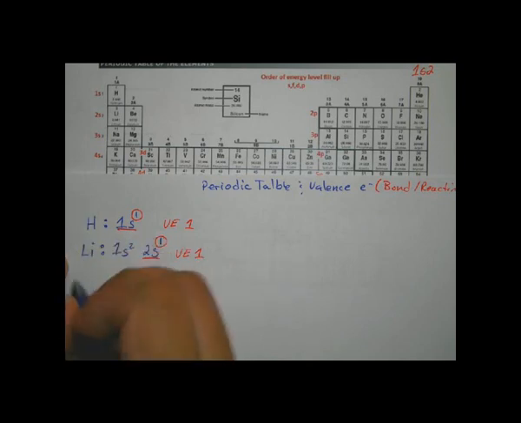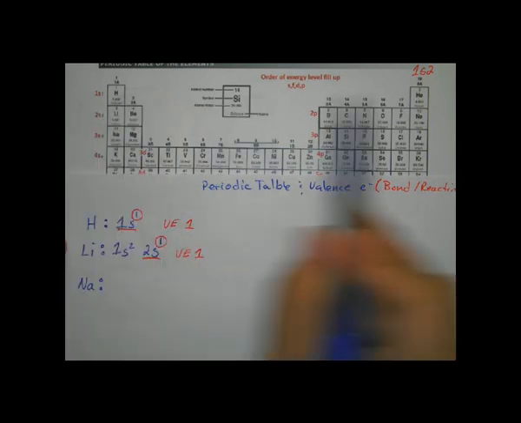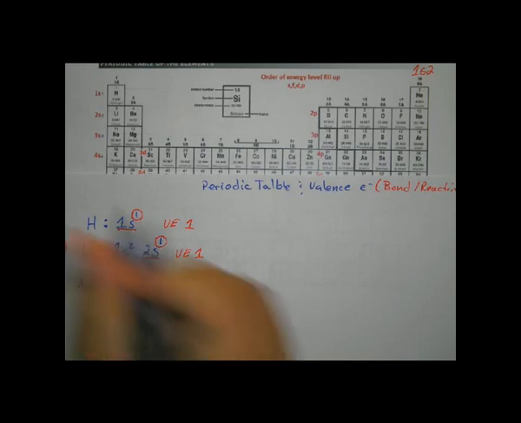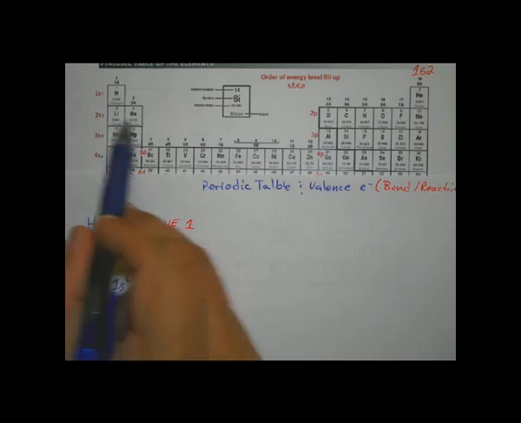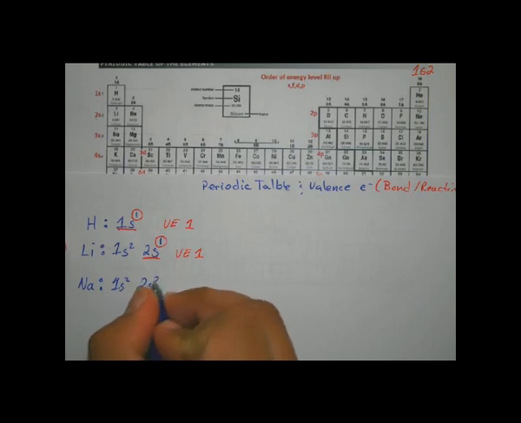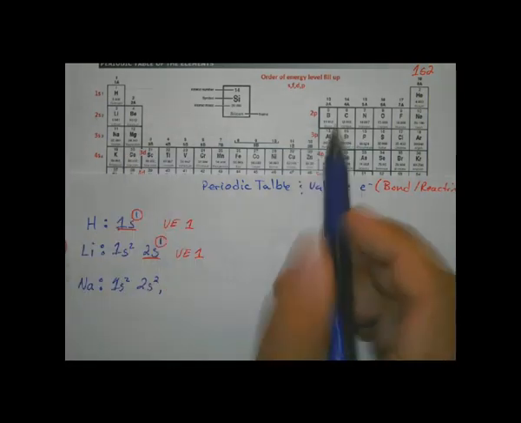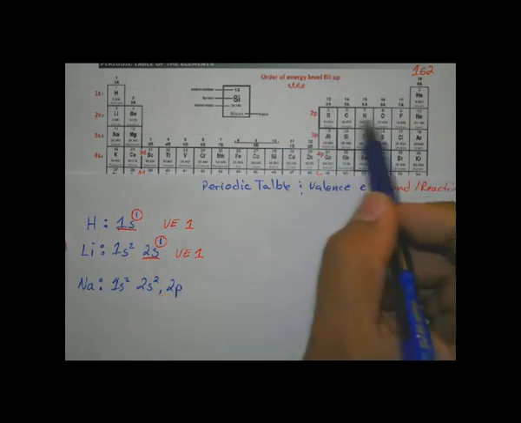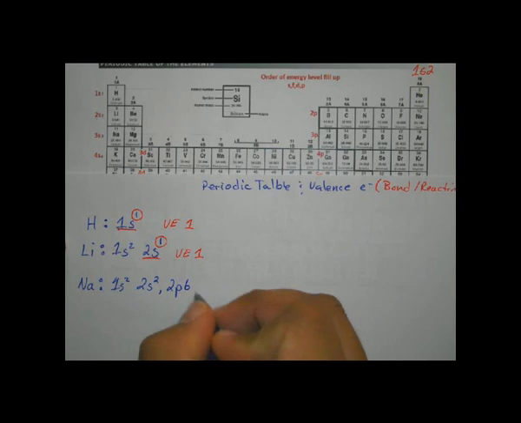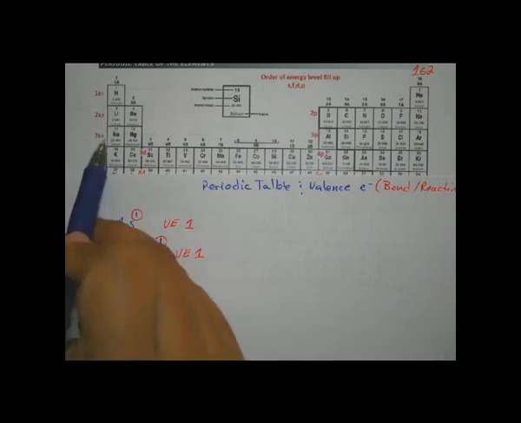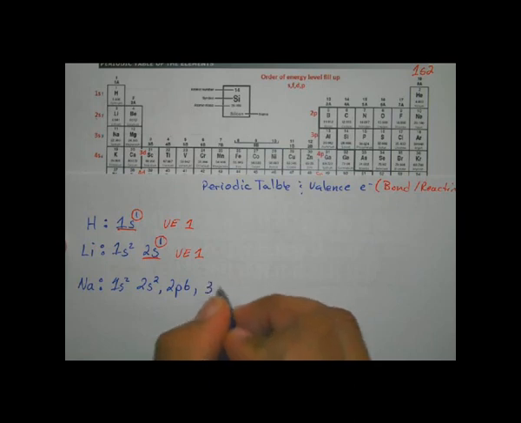Let's do sodium real quick. What do you guess sodium's valence electrons are? Na, start at the top, 1s2, drop down to the next level, 2s2, we're going to go through 2 of them. Now we're at 2p, and we go through 1, 2, 3, 4, 5, 6 of them, so it's 2p6. And then we drop down to the 3s, and finally we're at sodium. He's 3s1. So look, we're going to look at the highest energy level. In this case, it's the third energy level. And look, count the electrons, 1 valence electron.